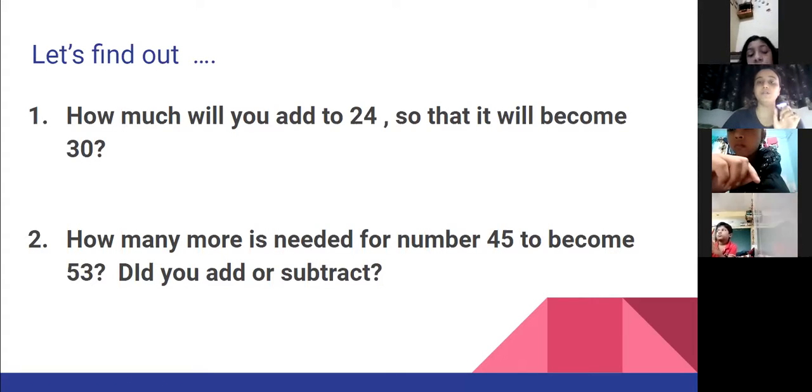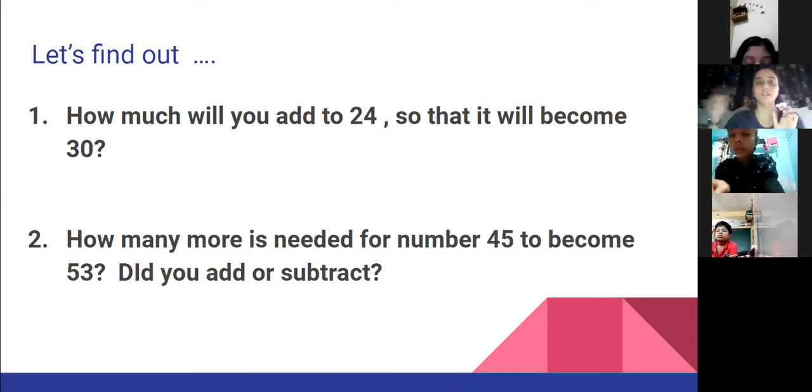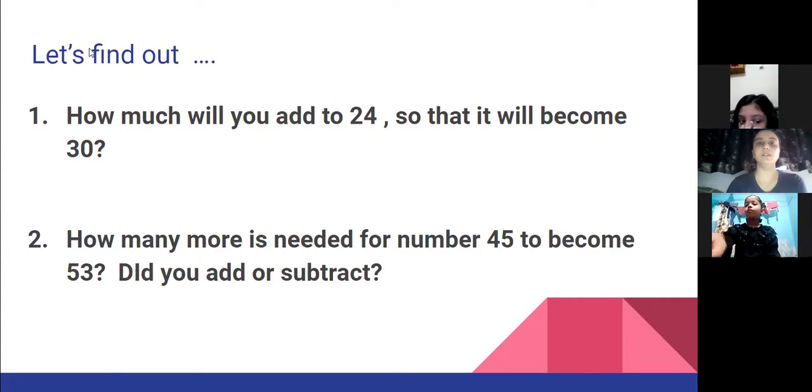So you are given in the question that the number is 24. From 24 you want to reach number 30. So what will you do? It is also given that you have to add. So it is forward counting where you move ahead and add from 24. Now start counting from 24. Write the answer in the chat box and then I will get to you. Then we will come back to you.